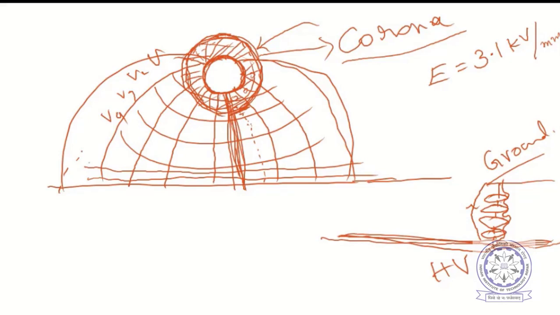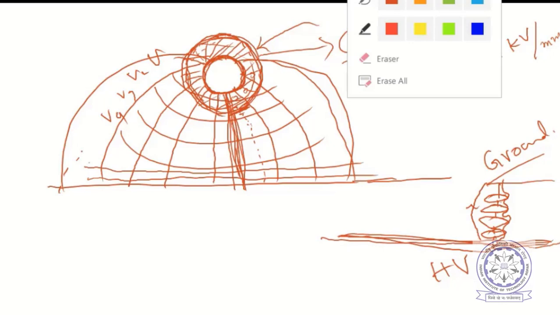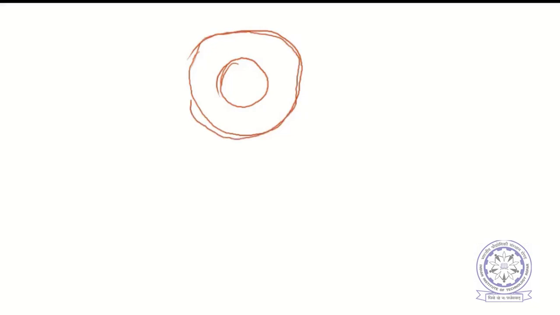Let us see step by step in these covered conductors. I will erase this. Now this is the conductor. I have just kept the insulation. What is the effect if I keep just one insulation layer surrounding this covered conductor?